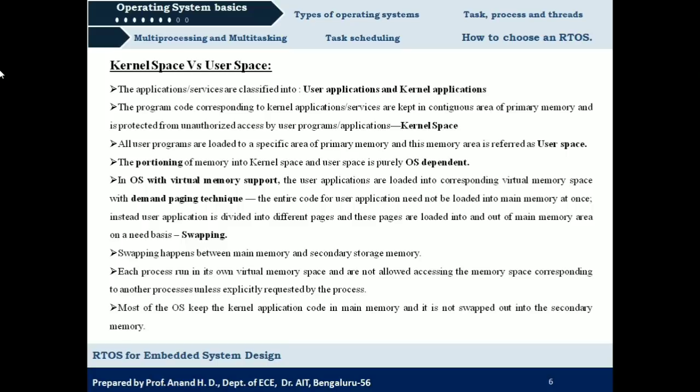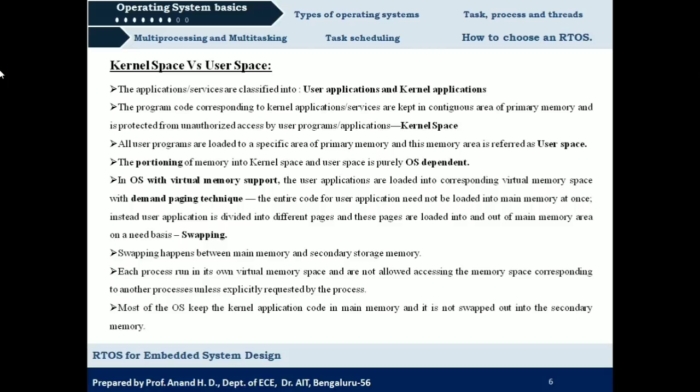Okay. So the program code corresponding to a kernel application will be kept in a contiguous area of primary memory, and it is protected from unauthorized access by user programs, so that it is not corrupted by user programs.